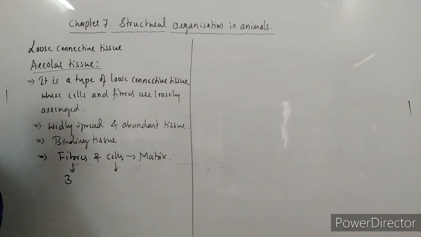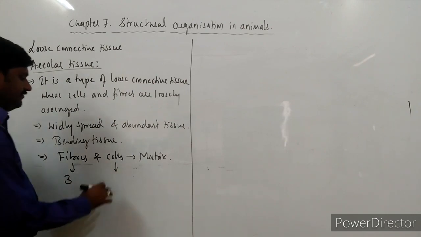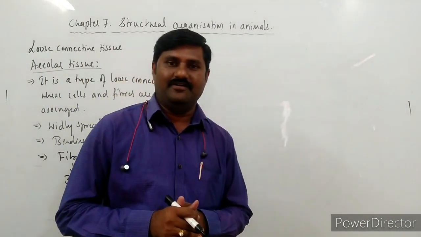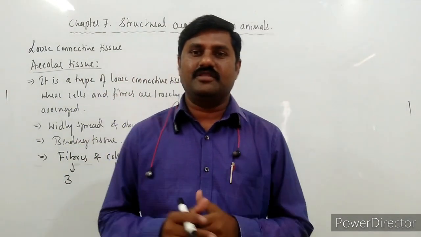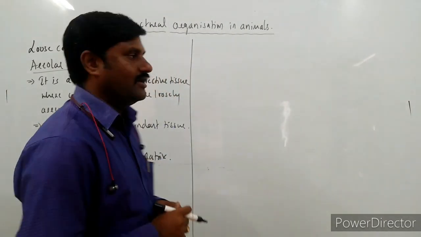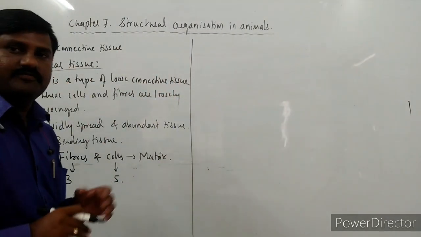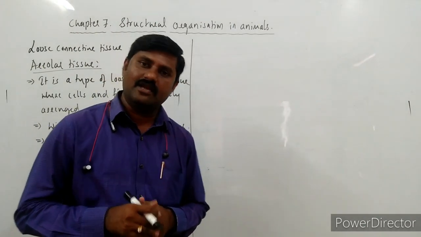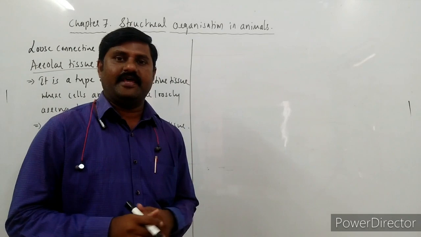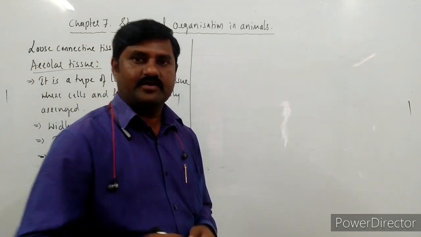There are 3 different types of fibers and 5 different types of cells. All these together form this binding tissue, that is areolar tissue, which has many intercellular spaces. So let us see the diagram and explain it briefly.